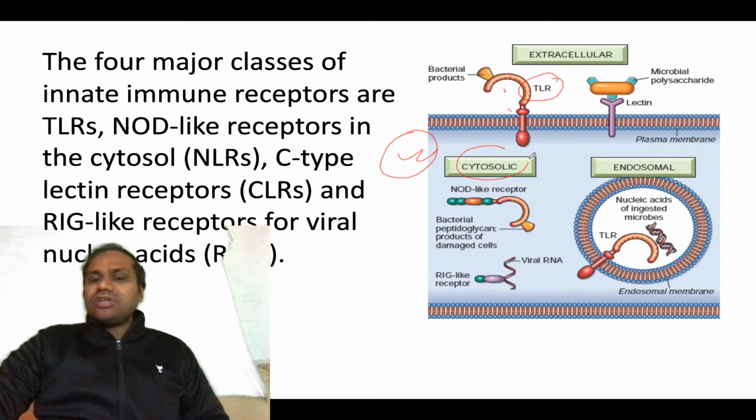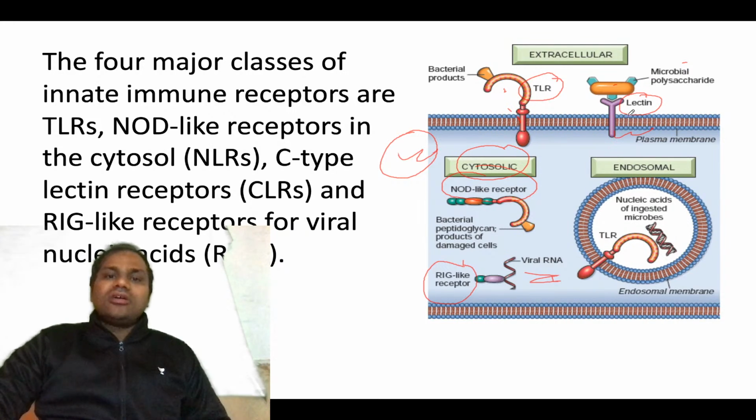Then you have cytosolic receptors like nod-like receptors, and RIG-like receptors, also cytosolic, mostly for viral RNA. Then lectin is again an extracellular receptor.